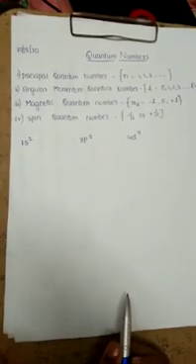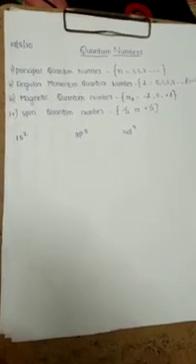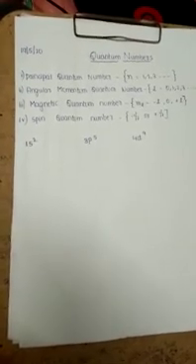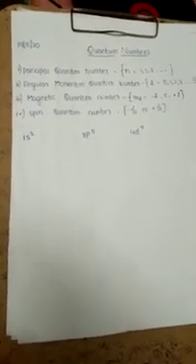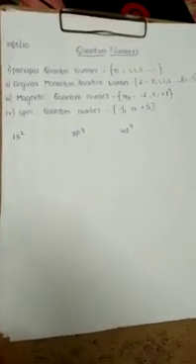And the magnetic quantum number represents the orientation of an atomic orbital in space. It has integer values from negative to positive. And the spin quantum number represents the spin of an electron in an atom. It has only two values, either plus half or minus half.